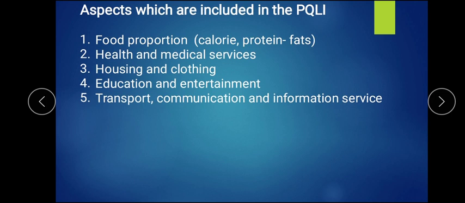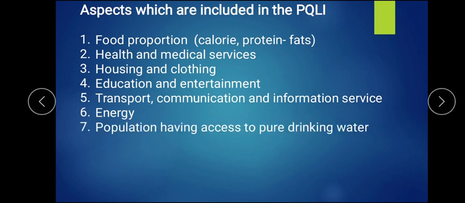Then transport, communication and information services, like how many kilometers of road a country has, how many railway lines a country has, and how many telephones per person there are and how they are being used. In a particular home, how many phones are there. All that data is taken. Then energy. How much daily energy consumption is required per person is known.